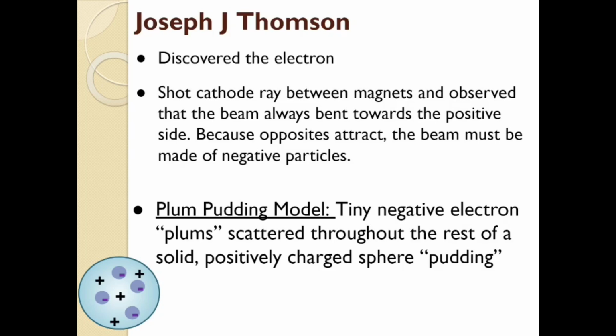He just literally said, oh, there must be electrons in here, so he scattered them as little dots throughout the atom. We knew we had to have positive stuff canceling out the negative stuff because we'd never detected any charged stuff before, so it still had to cancel out. There had to be some positive stuff there to cancel out the negative stuff that he discovered, but he just kind of threw it all together. Called it the plum pudding model.